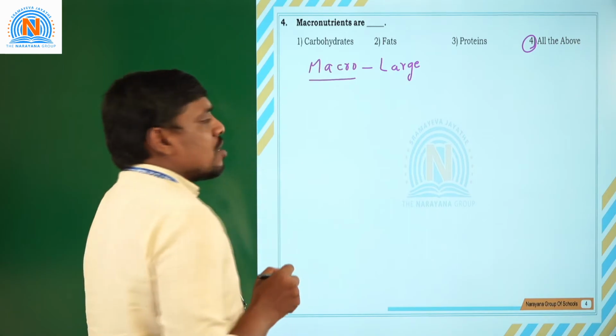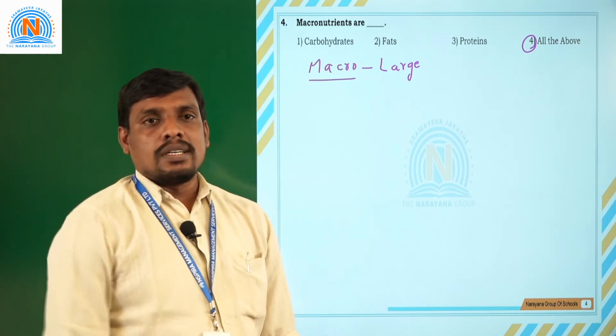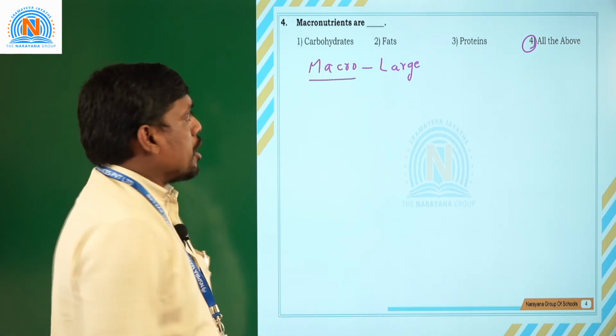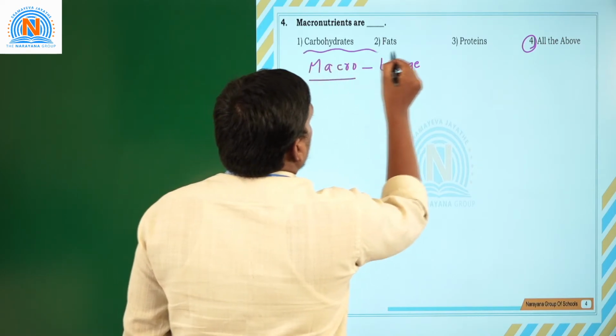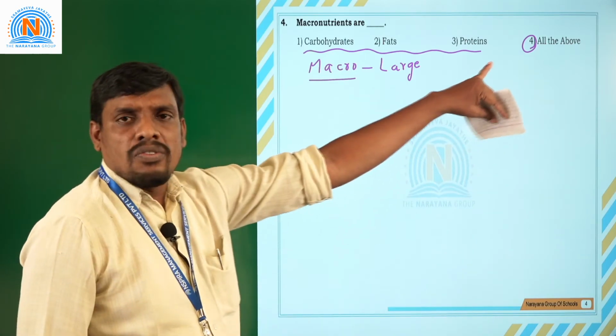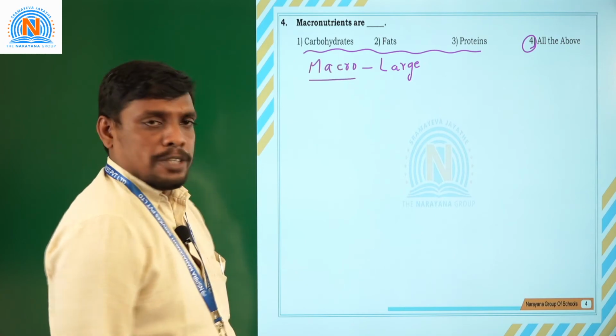So nutrients which are required in bigger quantity are considered macronutrients. Proteins, carbohydrates and fats, all these three components are called macronutrients. So the option is 4. The fourth option is the correct answer for this question.